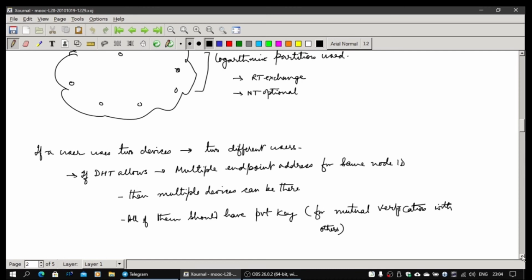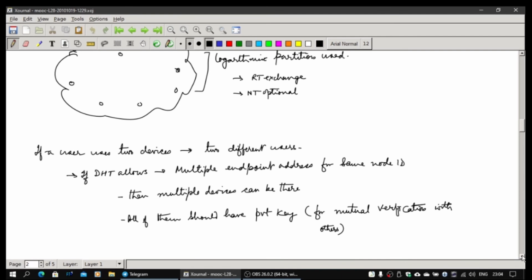Okay, there can be two different node IDs, and for both of them we can actually have signed information that they are aliases of each other. They are actually the same user. So in that case, when you send to one, it automatically knows that the other one it can inform. So it can now encapsulate the message and send it to the other node ID also. So both can keep on synchronizing essentially between them. That can be done, but currently in B4 we are not at all investigating this particular thing.